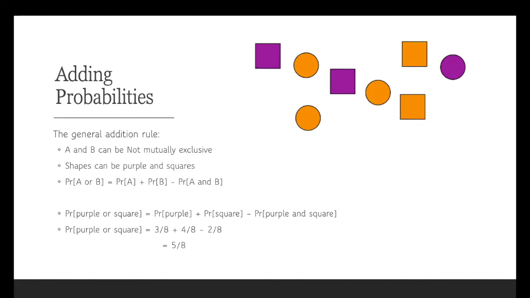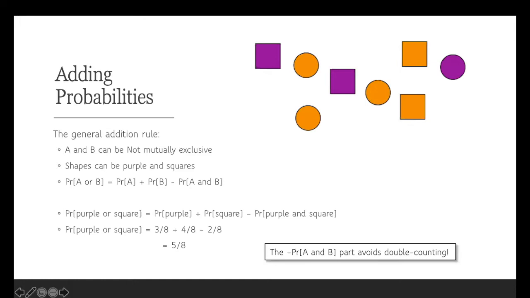So from our example, 3 out of 8 outcomes were purple, 4 out of 8 outcomes were square, but 2 out of 8 outcomes were both purple and square. So we add 3/8 and 4/8, but subtract 2/8 to come up with our probability that the shape is either purple or square as 5/8. And this last part, the subtraction of the probability of this and that happening, avoids the double counting that we would get as a result of the events not being mutually exclusive.